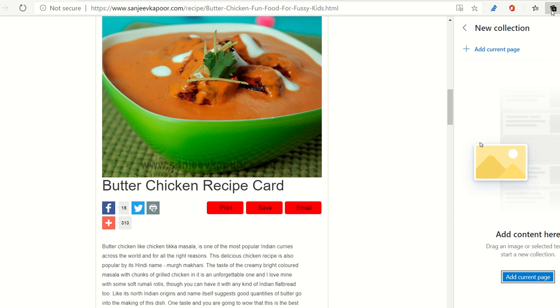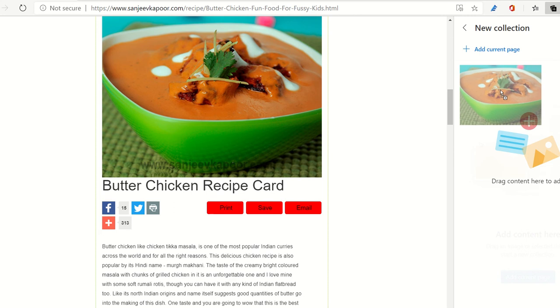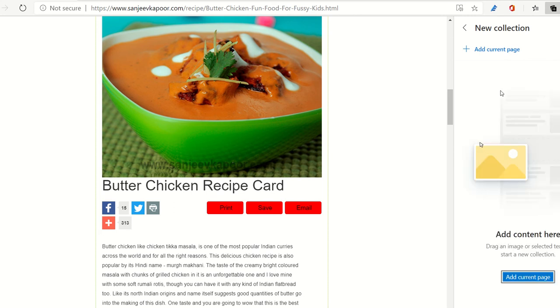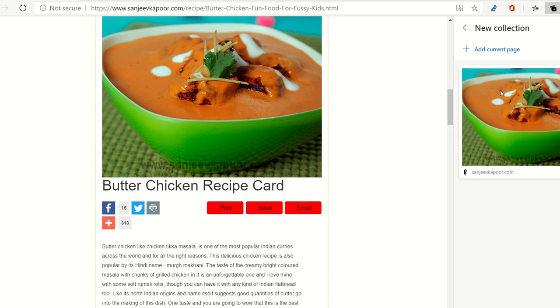Now let's say that I'm preparing a project. Let's say someone is from home science, and that person is preparing a recipe project and wants to save a specific image. You don't have to go to a separate browser to do it. What you would be doing is putting up your browser on this specific image, and you can simply drag it and put it over here on the side of the collection.